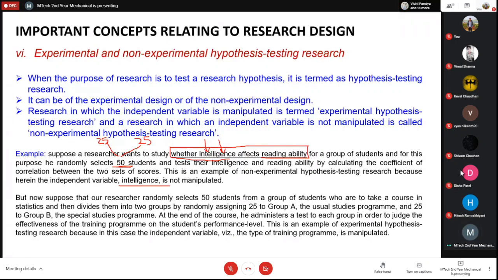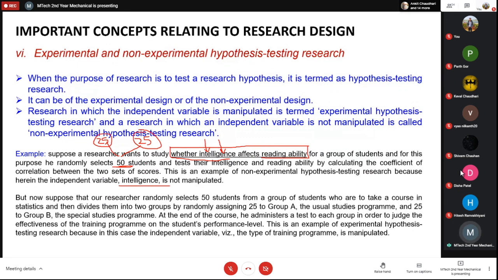So for these 25 you do a basic course, and for these 25 you do an advanced course. After this, if you do the same study and check their reading ability, then that can be termed an experimental study, right?